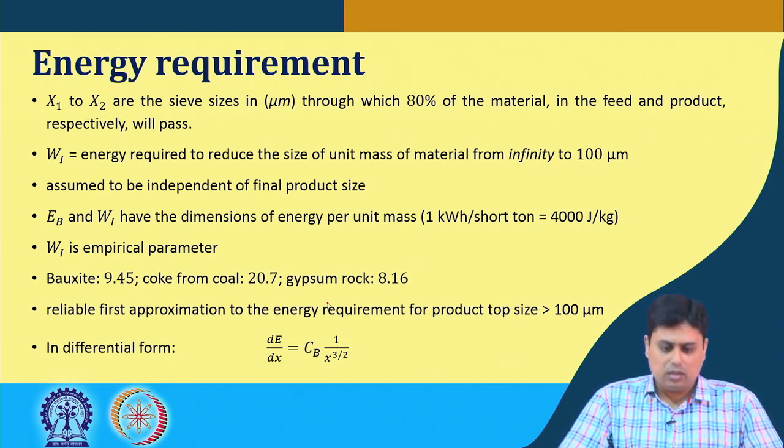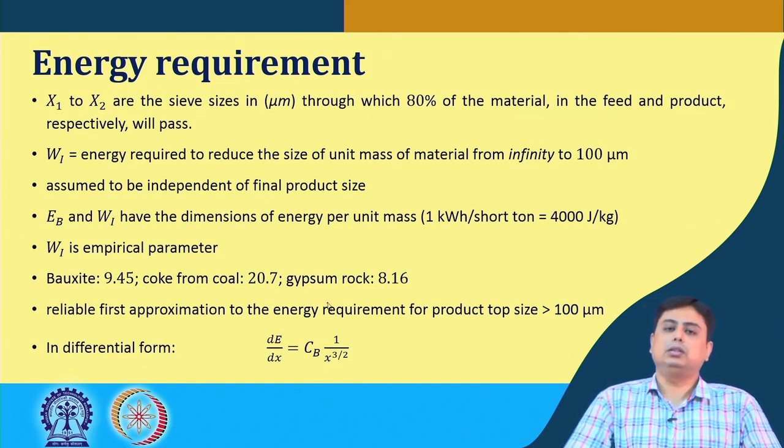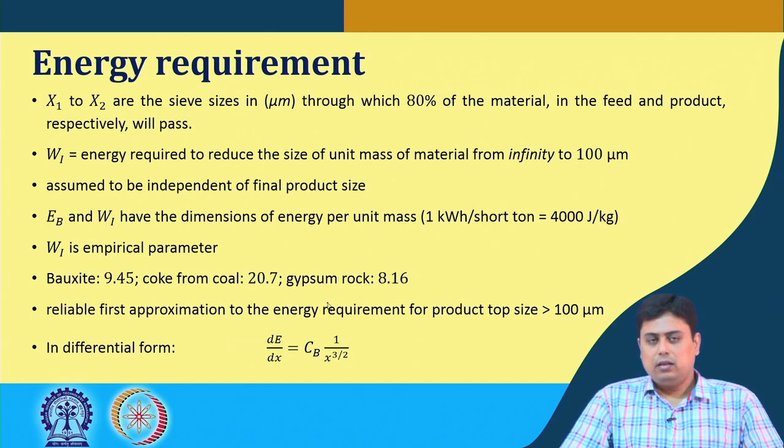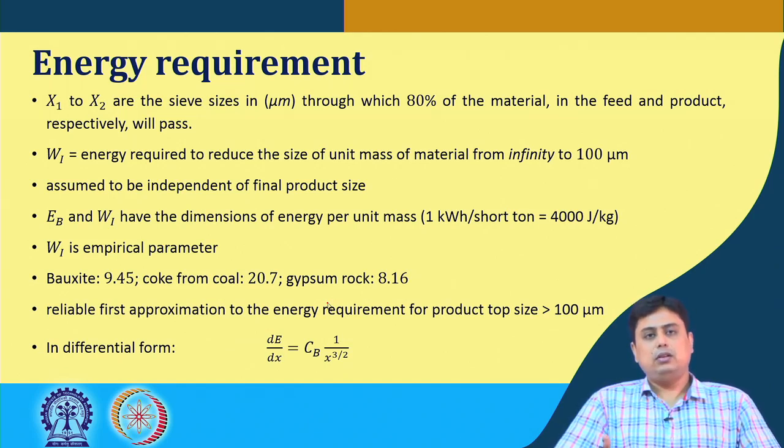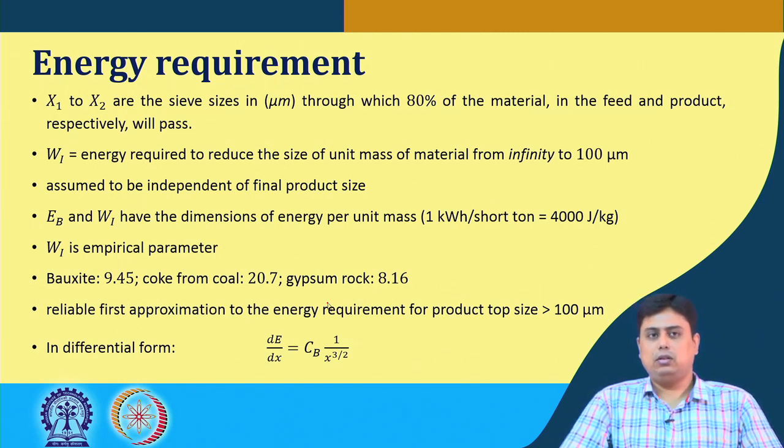This law particularly stresses this 80% of the material passing through. And Wi is the energy required to reduce the particle size of a unit mass of material from infinity to 100 micron.